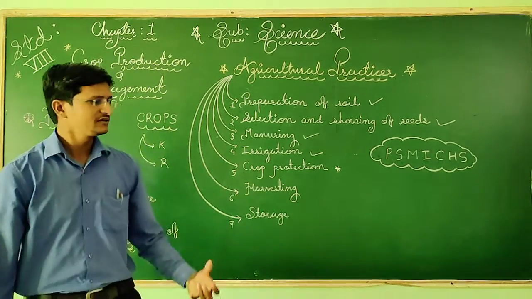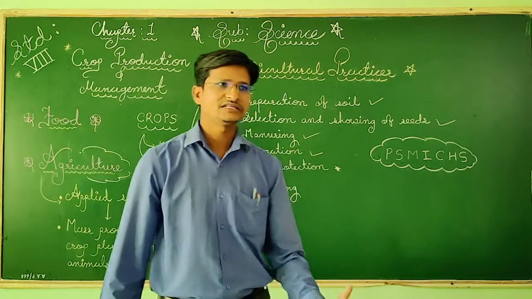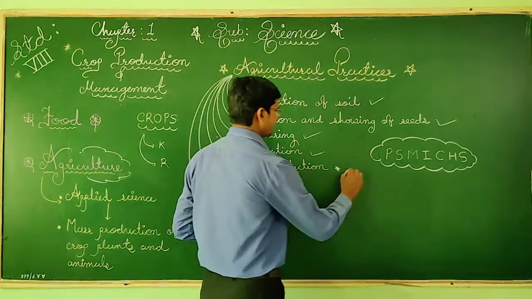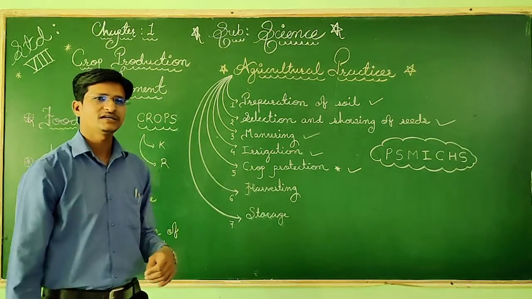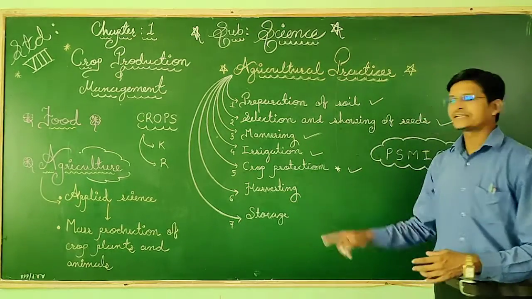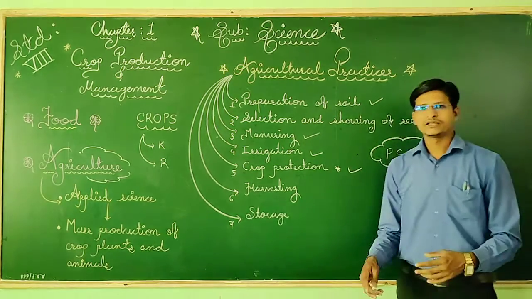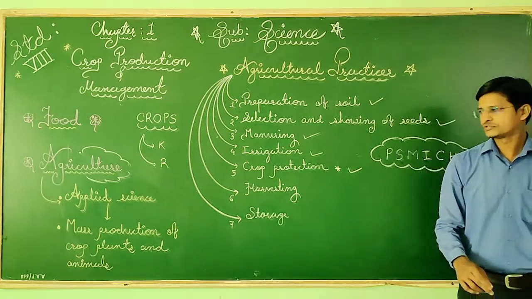Humans, animals, some microorganisms and some insects are affecting it. So we need to protect the crops, and for protection we use different insecticides, pesticides and chemicals.